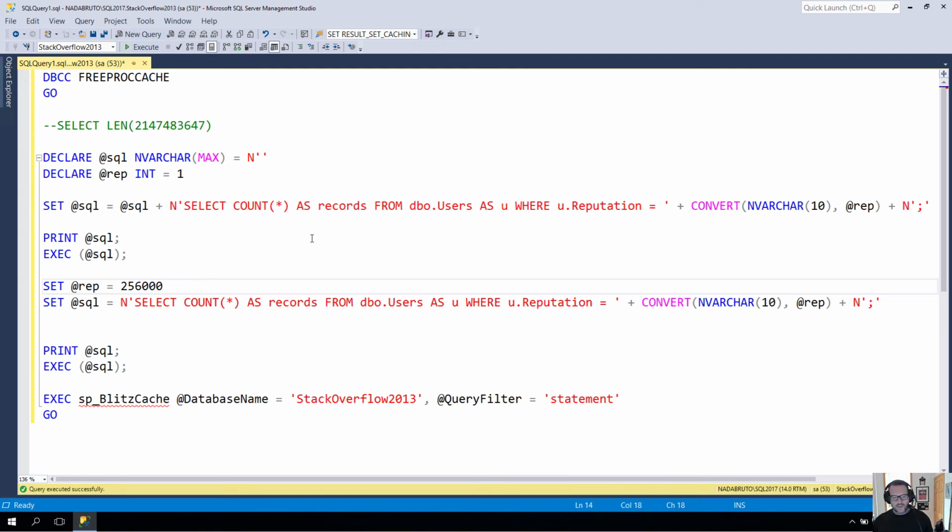I'm not going to get into those here because I wanted to keep this as a short video. So in some quirky cases, you can get plan reuse when you use exec, even when you concatenate variables directly into the string. But under most circumstances, your queries are just going to be big, bad, gnarly, complicated enough that you won't get a trivial plan, nor will you get simple or automatic parameterization.